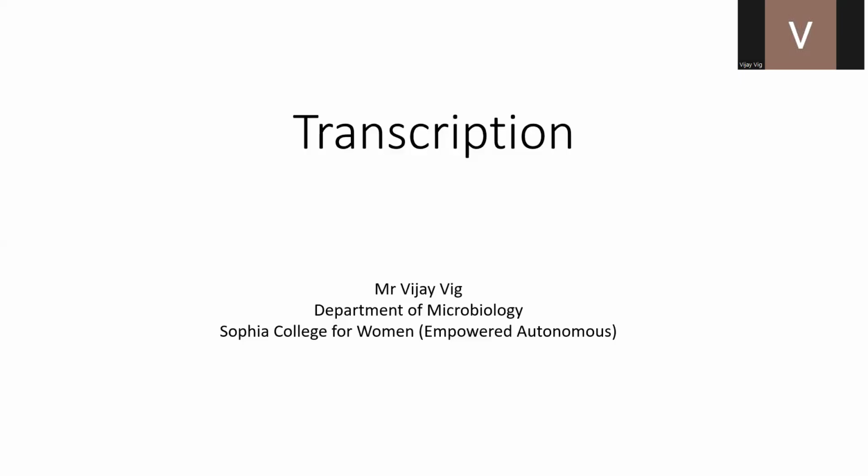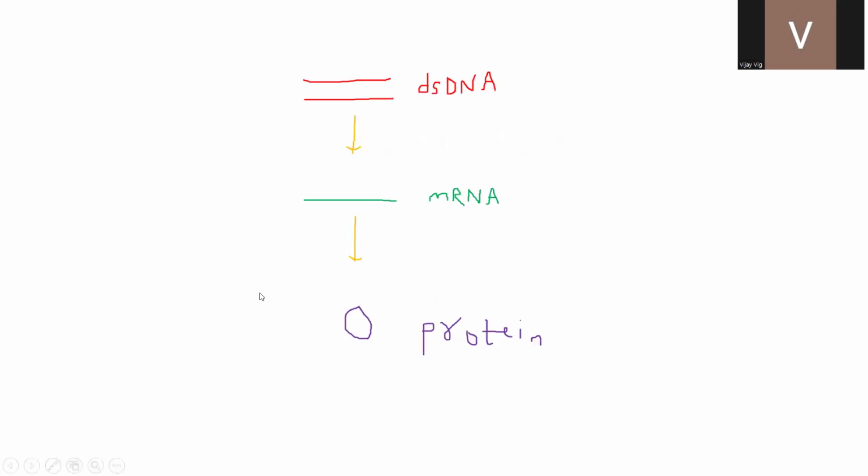Hi everyone. In this first lecture of this course, we will see what is transcription and introduction to transcription. So, what you see on the screen is the central dogma. 1956, 3 years after Watson and Crick proposed their double helical structure of DNA, Francis Crick proposed this two-step process called a central dogma. The central dogma is beyond this two-step process, but we will focus on these two steps.